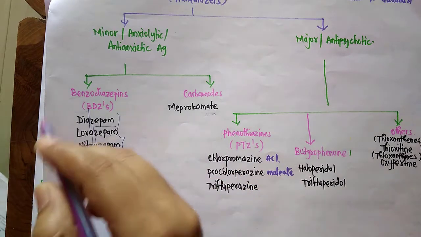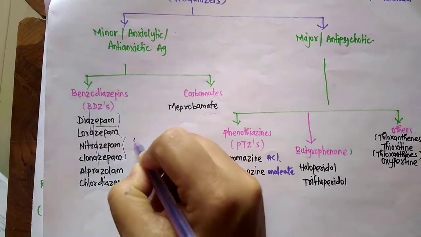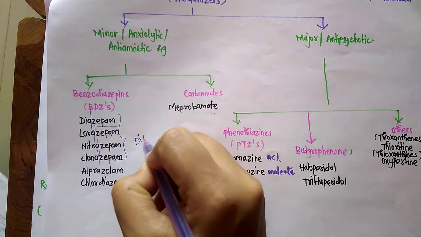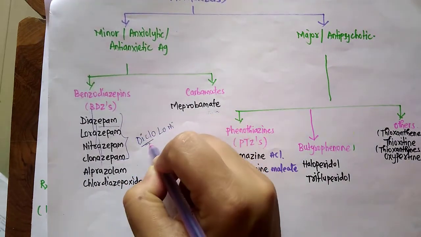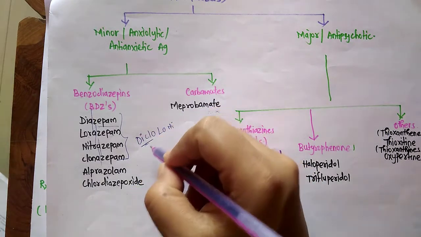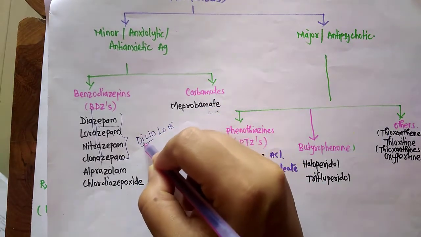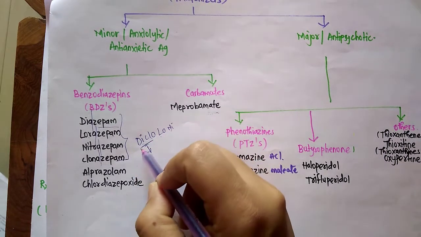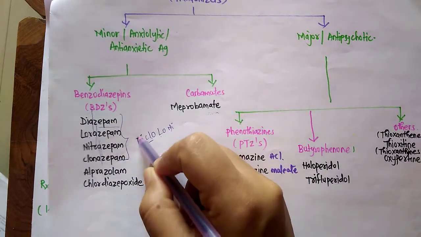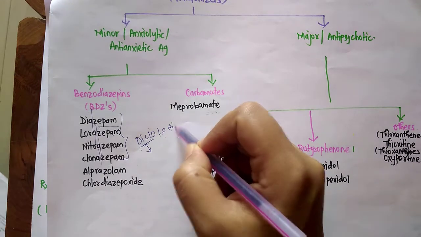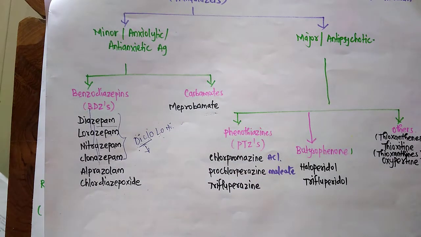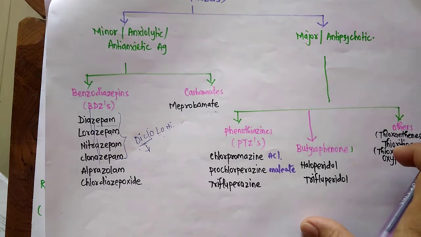Here you can remember it this way: diclolone. Diclofenac is the most famous painkiller, which all of you might know. So diclolone: di is diazepam, clo is clonazepam, lo is lorazepam, ni is nitrazepam. This much is more than enough.